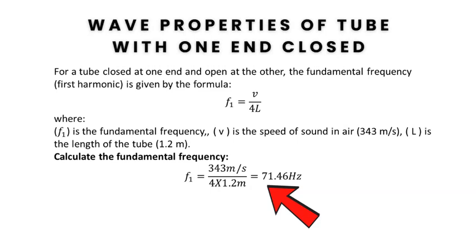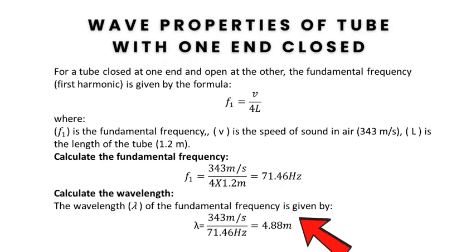To calculate the fundamental frequency, we have F1 equal to 343 meters per second divided by 4 times 1.2 meters, which is equal to 71.46 hertz. To calculate the wavelength, we have lambda equal to 343 meters per second divided by 71.46 hertz, which is equal to 4.88 meters.